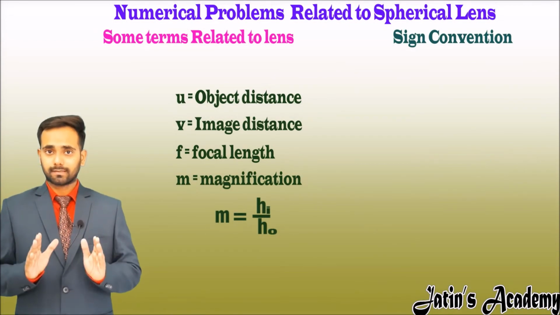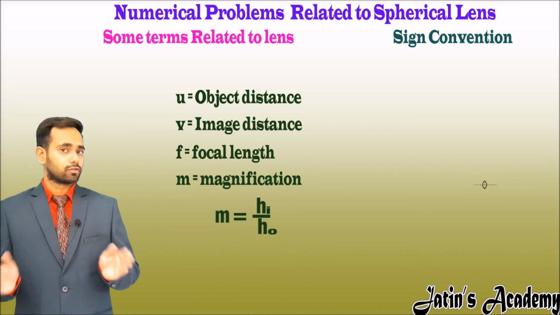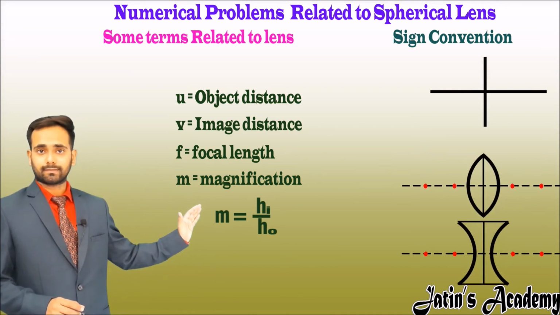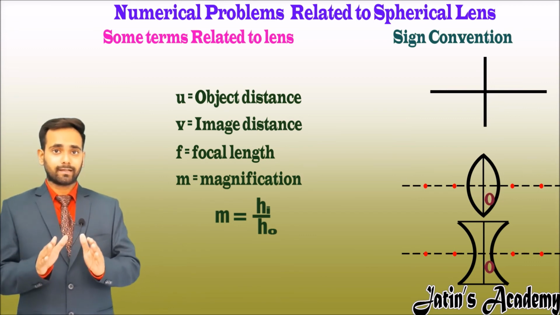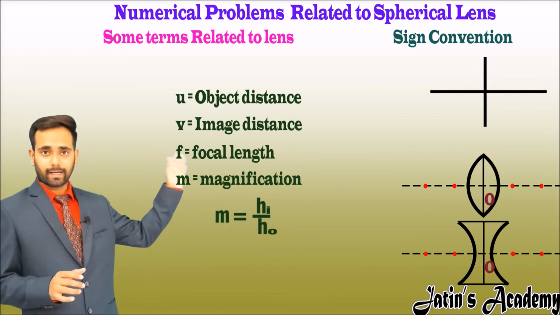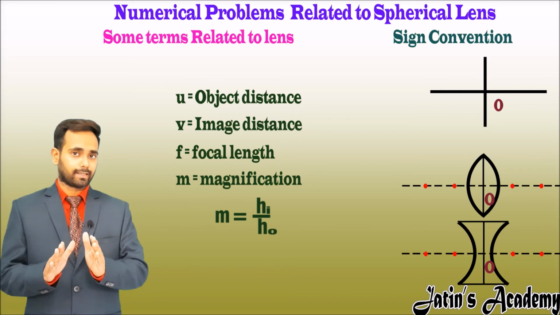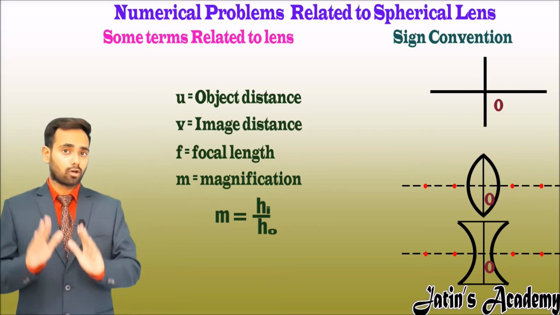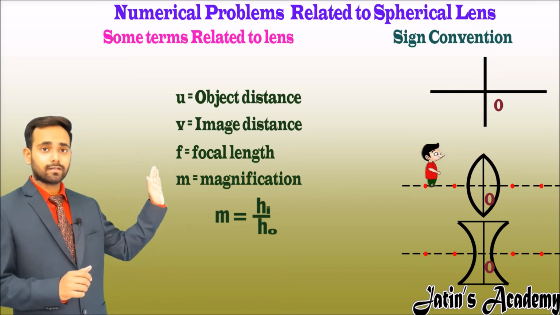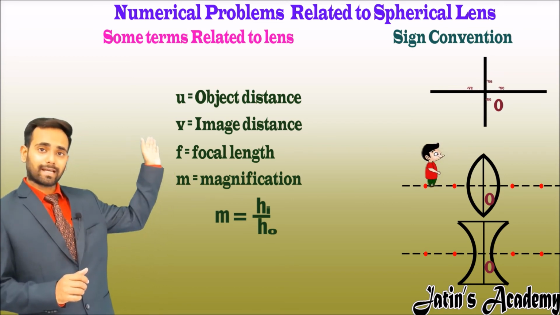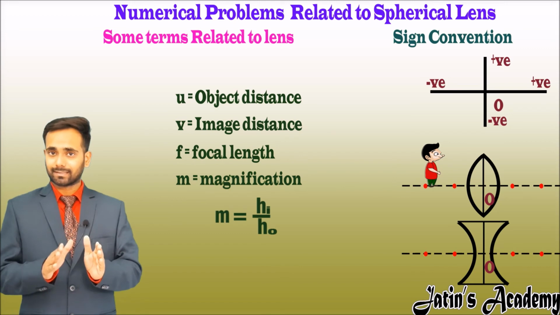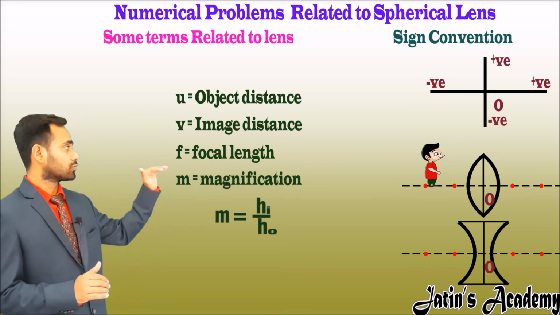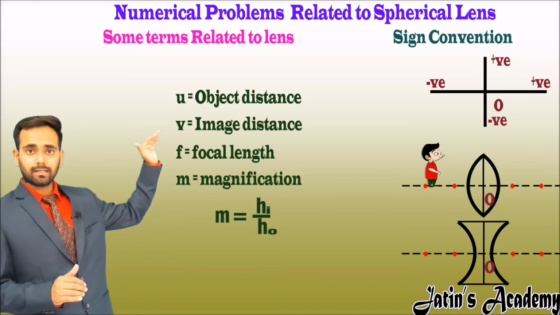In order to understand the sign convention, first of all make the convex and concave lens on the coordinate axis. Here the optical center acts as the origin of the coordinate axis. Now first of all see the object. Object is always placed on the left side, so object value is always negative because it is on the negative x-axis. Object is always placed erect, so object should always be above the principal axis.